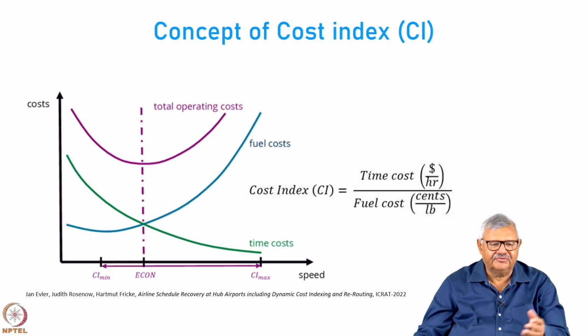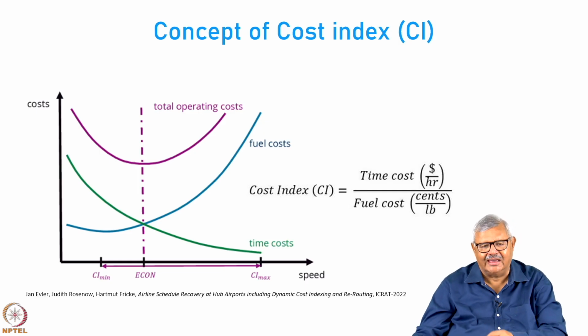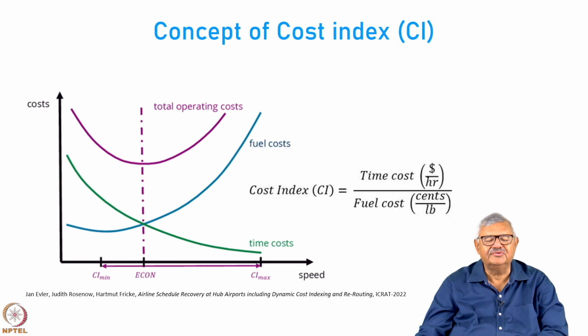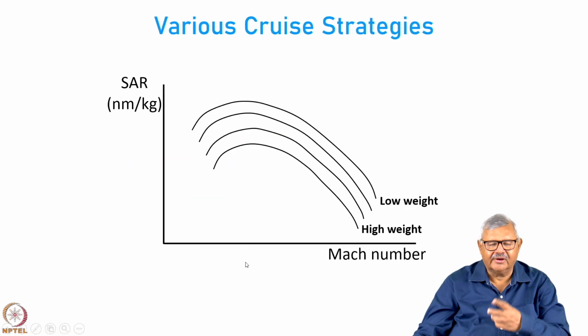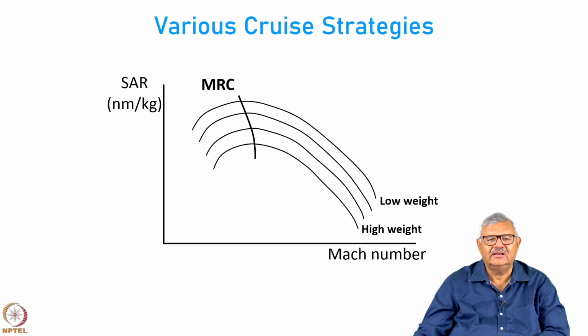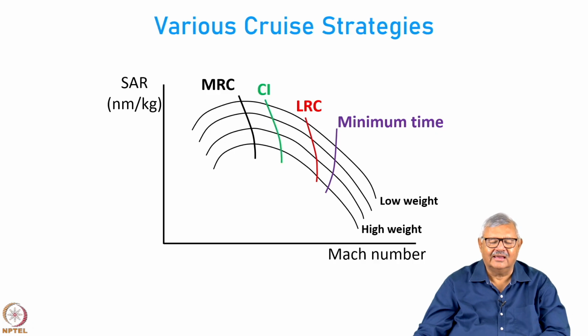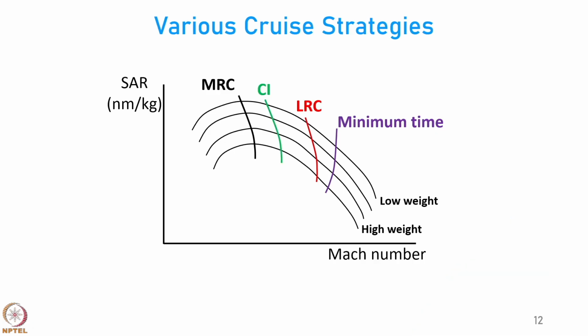So, the minimum value of CI, the cost index, will occur when you focus only on the fuel costs, and the maximum value of CI will occur when you focus only on the time cost, and somewhere in between lies a sweet spot called the econ, at which the total operating costs are lower. So, if you look at multiple cruise strategies, this is the MRC line, this is the LRC line, this is the minimum time line, and generally speaking the cost index line will be in between MRC and LRC.